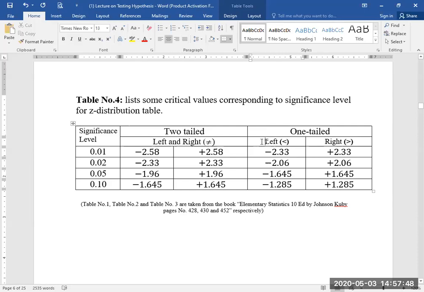And when a one-tail test is formed, on either the left side or the right side, the negative critical value shows the region constructed on the left side where H1 is lesser than the null hypothesis. And the rejection region is constructed on the right side when the alternate hypothesis is greater than the null hypothesis, and the sign differentiates the right-hand side rejection region and the left-hand side rejection region.